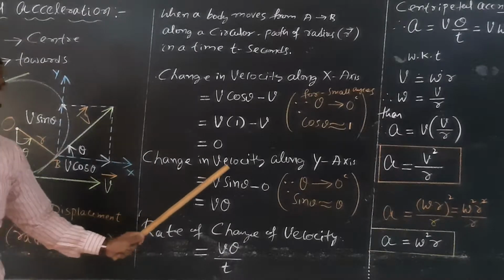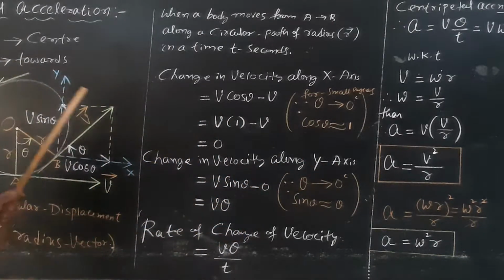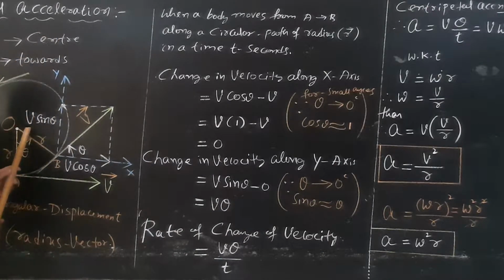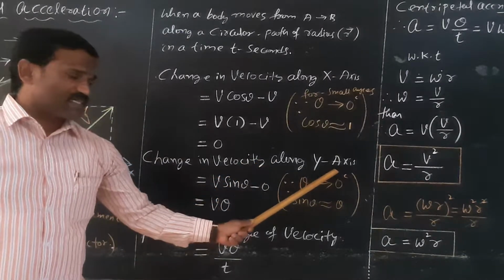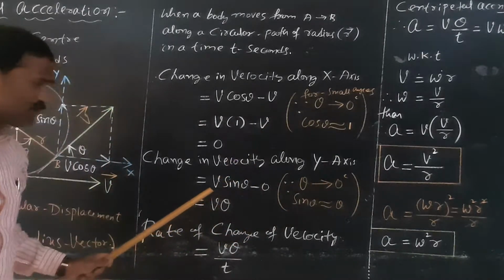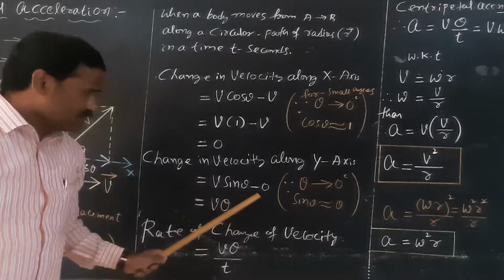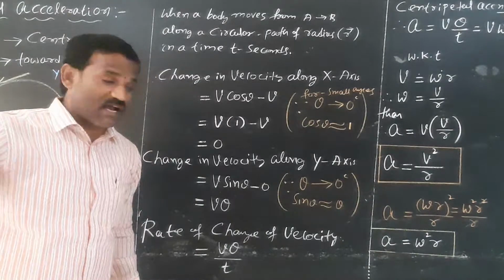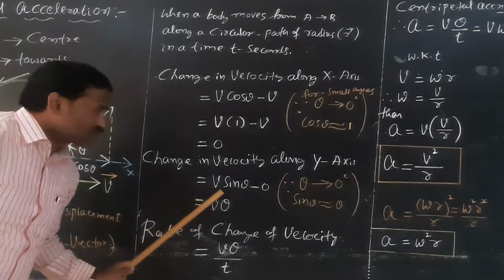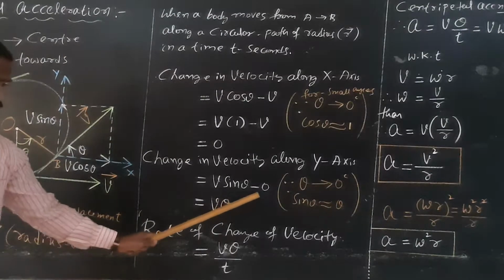Now observe carefully, the change in velocity along the y-axis. Look at the y-axis: the vertical component of velocity at point B is v sin theta. The final velocity is v sin theta at point B. What is the initial velocity at point A? There is no vertical component of velocity at point A. What do you mean by change in velocity along the y-axis? It is the final velocity along the y-axis minus the initial velocity along the y-axis. Therefore, the final velocity is v sin theta minus 0.